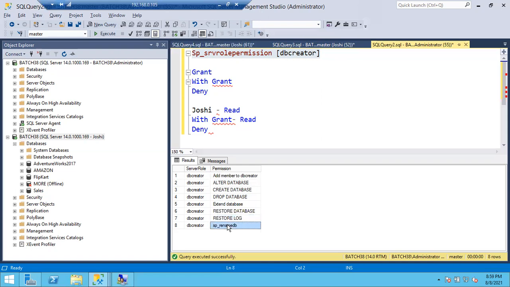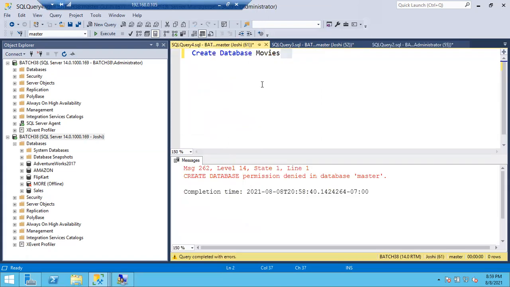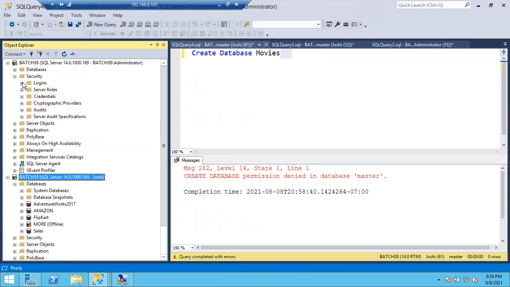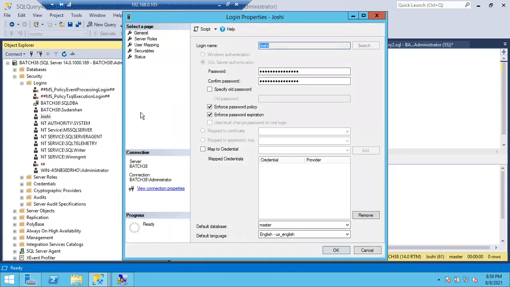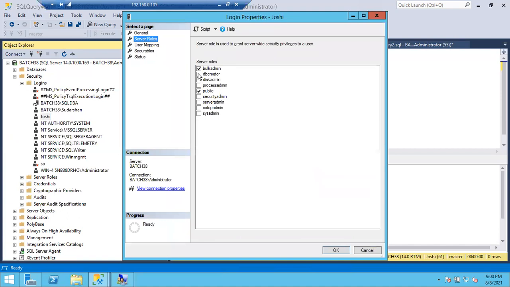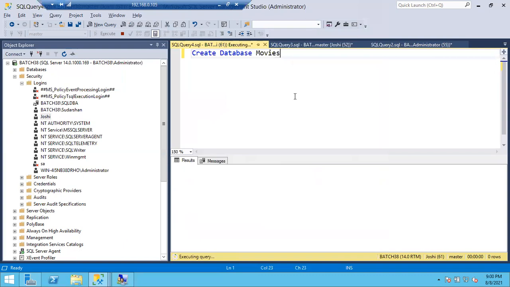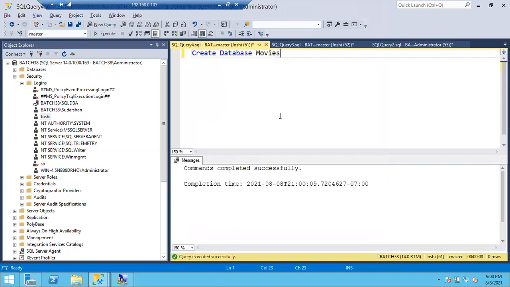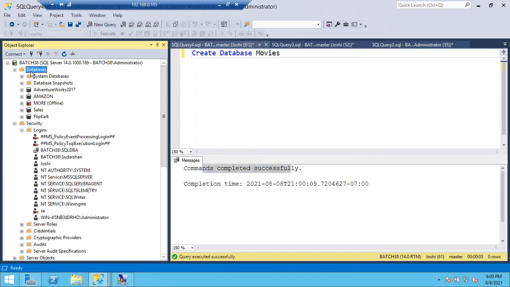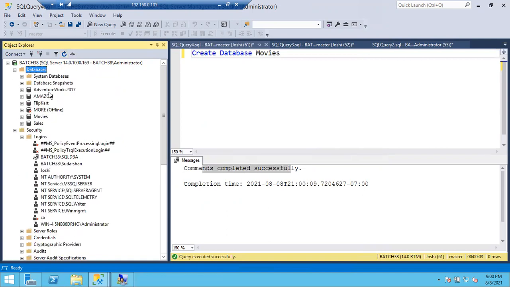As of now, I'll show you create database. Earlier, if you run this query, it throws an error: create database is denied. Now let me go to security, double click on Joshi, go to server roles, and add Joshi to DB creator. Let me click OK. Now let me run this query. Right now, command completed successfully, and if you refresh, you can see the new database movies.